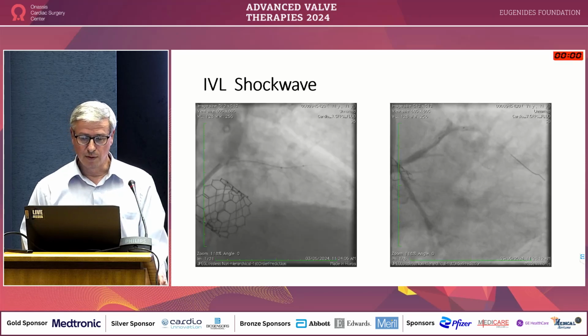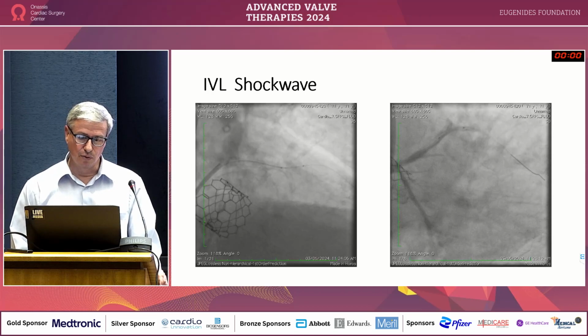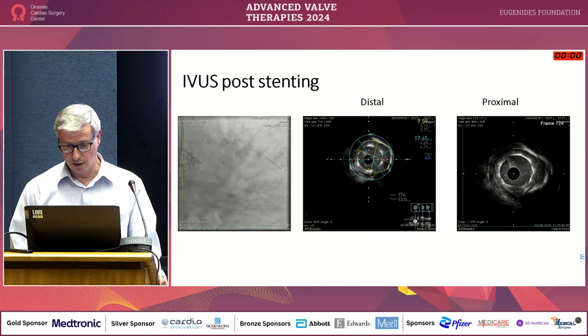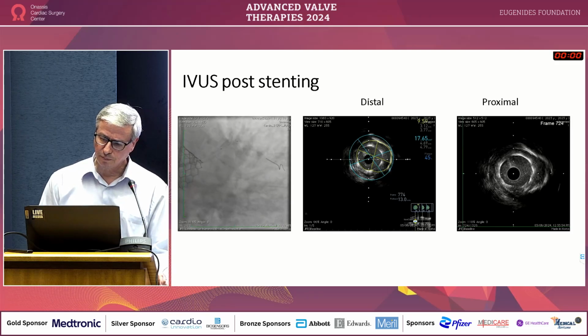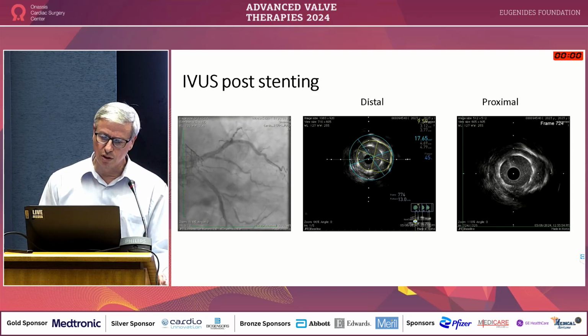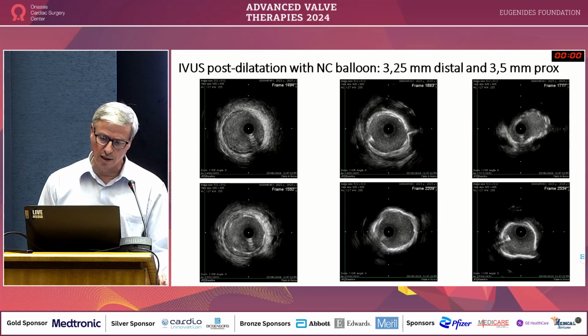But in this patient, we have to be absolutely perfect. We have to put a stent which is very well deployed and expanded. That's why we checked it with IVUS to make sure that everything is okay. And we found that the stent is underexpanded. The 2.75 stent, up to 3 millimeters, was underexpanded distally and proximally. So we post-dilated with a 3.25 balloon distally and a 3.5 balloon proximally, with a good result, as we see here.